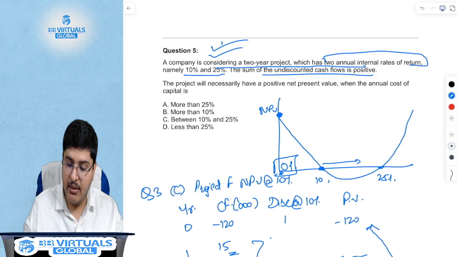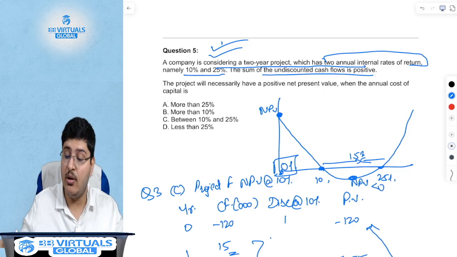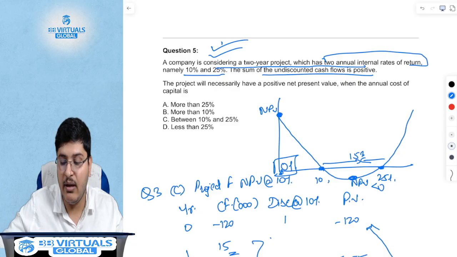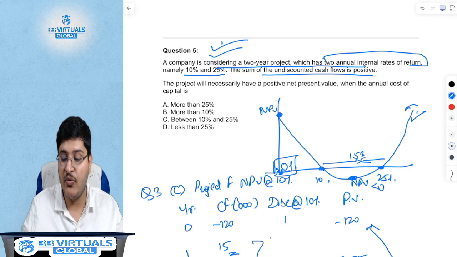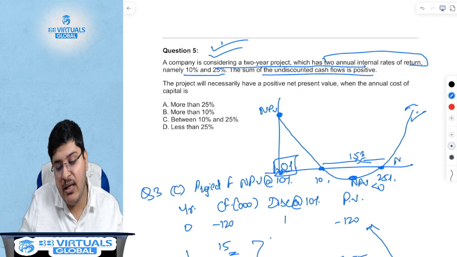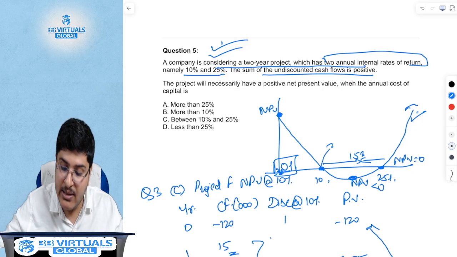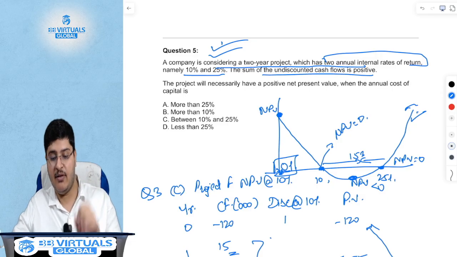At more than 10% but less than 25%, when the discounting rate is, let's say, 15, 20, 25%, the NPV is less than 0. This is an area where NPV is less than 0. But when the discounting rate is higher than 25%, NPV again becomes positive because it is above 0. At 25%, NPV is 0 because 25% is the IRR, the rate at which NPV is 0. At 10%, again, NPV is 0 because it is also an IRR.